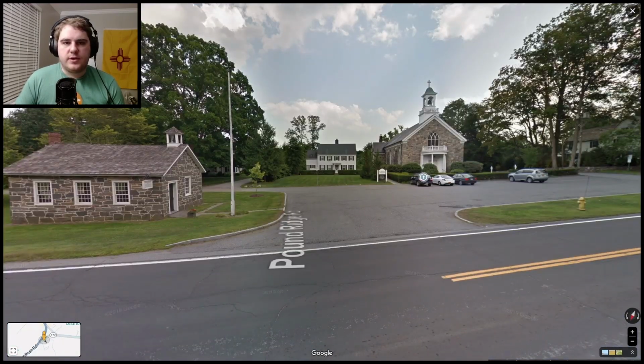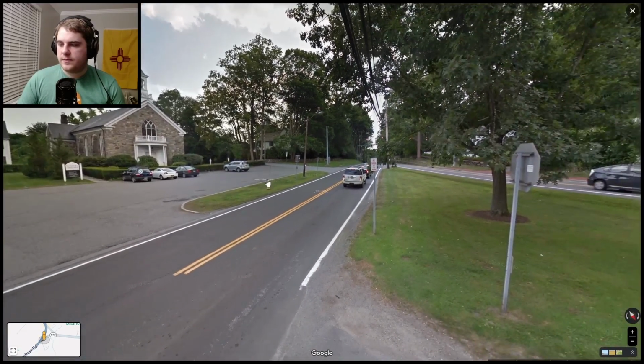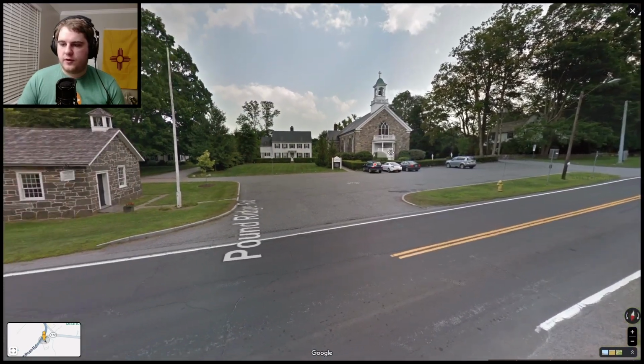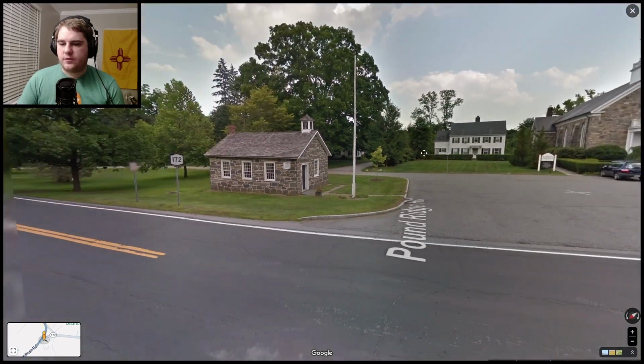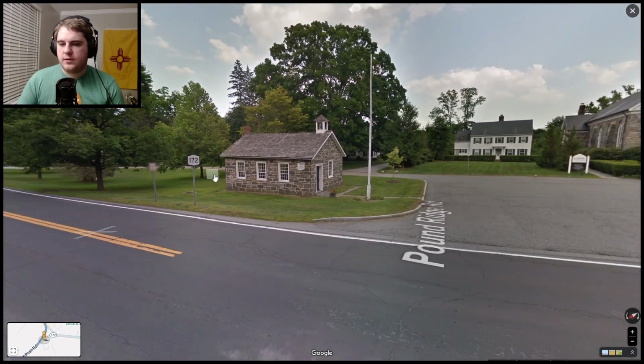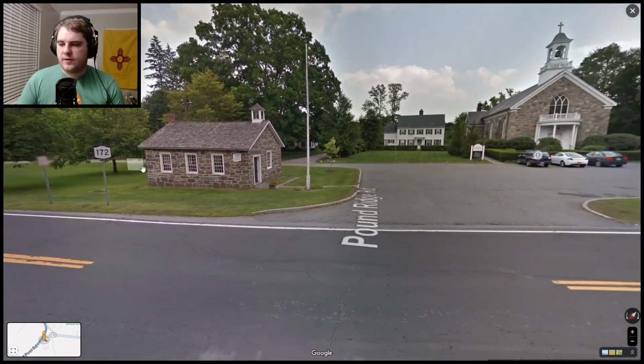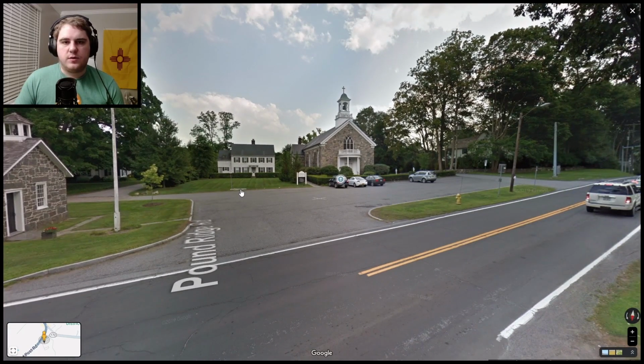Like I mentioned earlier, if the architecture looks like it was built 300 years ago, it probably was. These are great examples of that in the Northeast. We have this very old church building, a very old building attached to it, this rocky building. This is kind of just a lot of the northeastern roads. This case is in New York as well, but it is closer to Connecticut and Massachusetts.